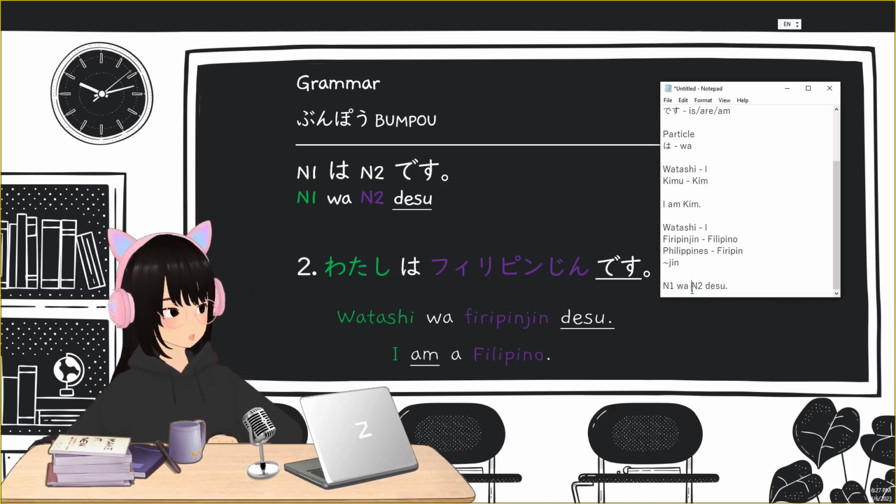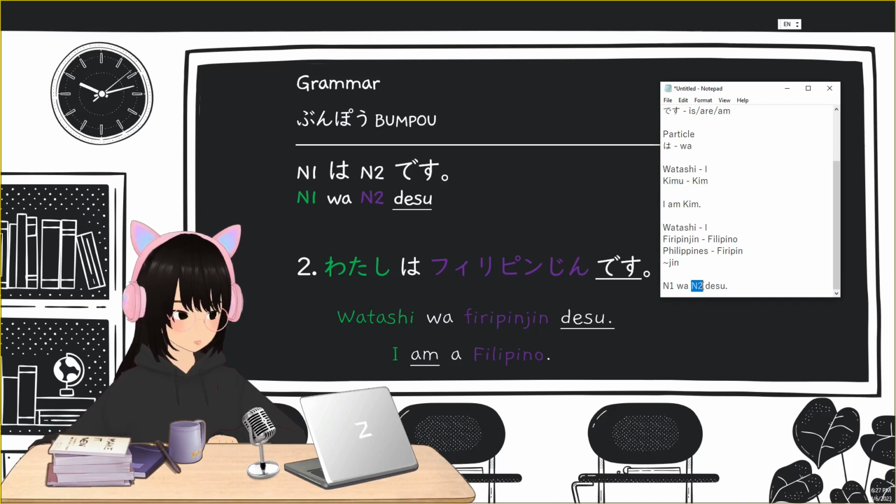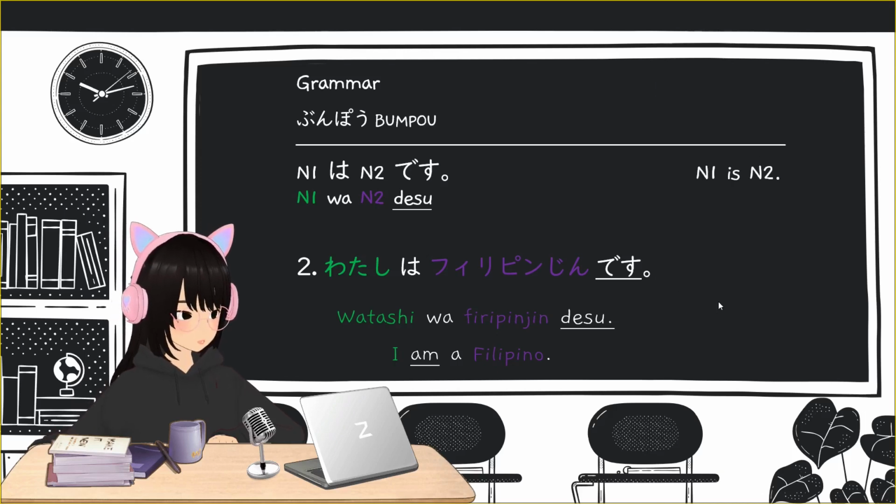And then N2 is my description about myself. So I'm saying that I am Filipino, watashi wa Philippine jin desu. So desu is again the auxiliary verb am, and it also shows politeness when I end my sentence with desu. Okay?